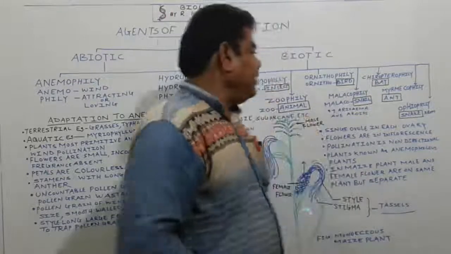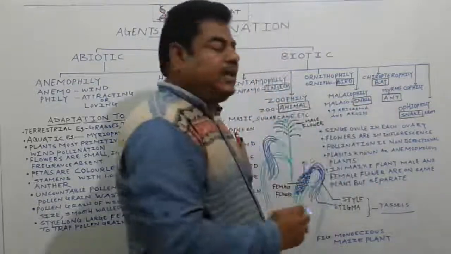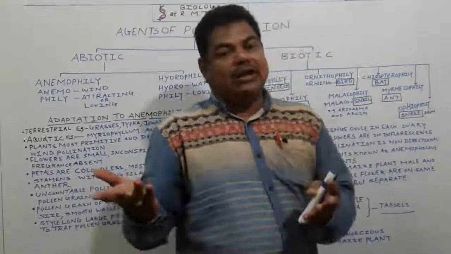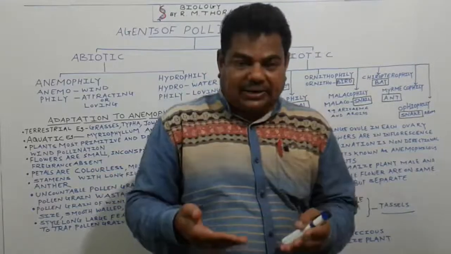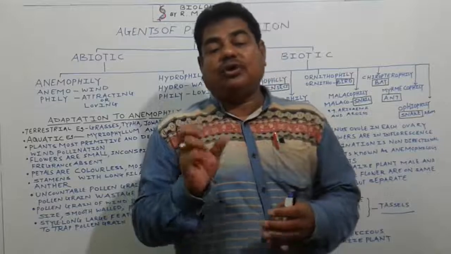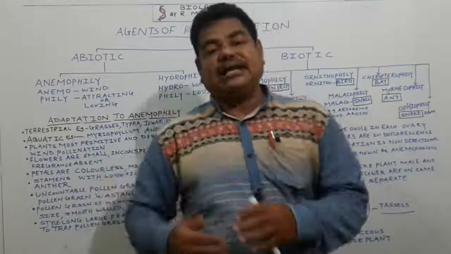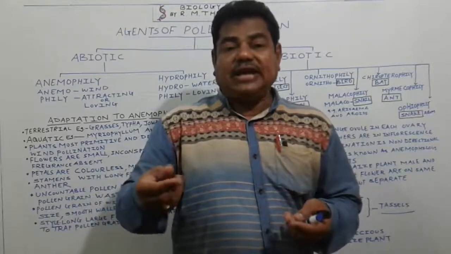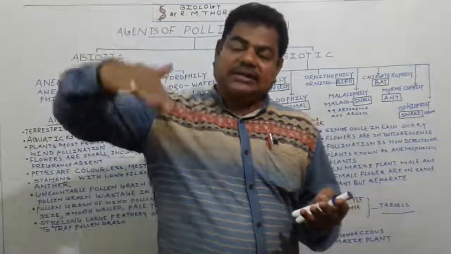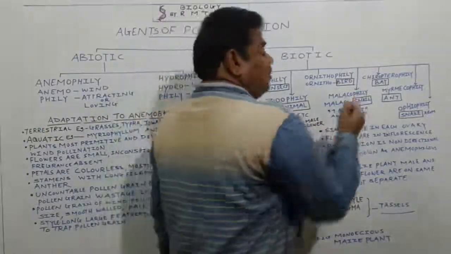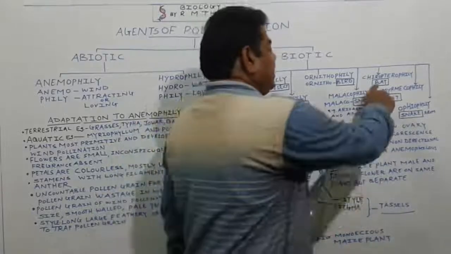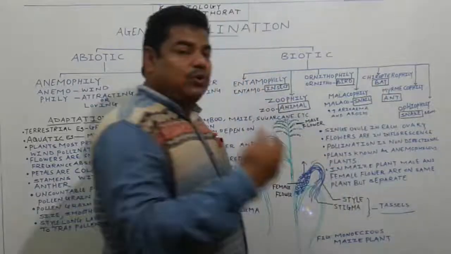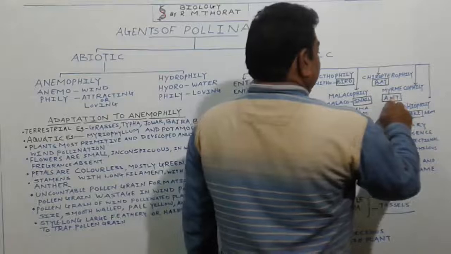The next is chiropterophily. Here chiroptero means a bat. Pollination carried out with the help of a bat we call chiropterophily. For example, in the case of one flower, Kigelia, it opens at night time. This flower is bigger in size, and the petals are fleshy and big. The bat directly enters inside these big flowers at night time to gain the nectar, and when it flies to another flower, pollination gets carried out with the help of this bat. We call it chiropterophily.